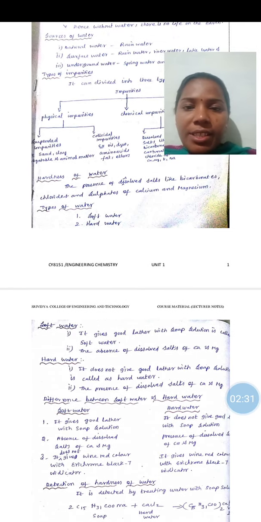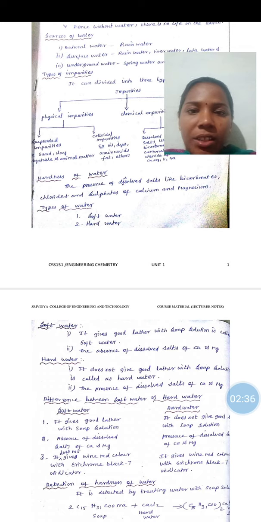Next, hardness of water. Hardness means the presence of dissolved salts of bicarbonates, chlorides and sulfates of calcium and magnesium. Hardness is a property or characteristic of water that does not produce lather with soap solution. That property is known as hardness.